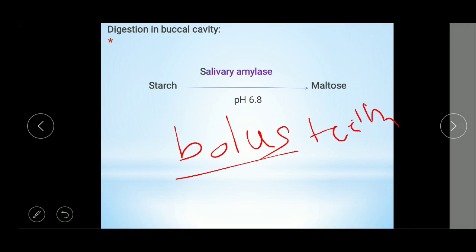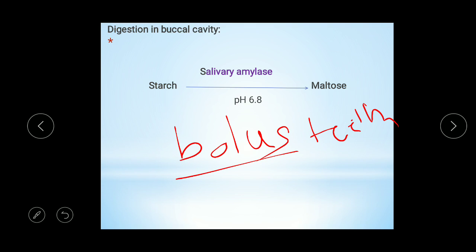Now about the chemical digestion. Chemical digestion takes place with the help of the enzyme salivary amylase, which is secreted by the salivary glands. Salivary amylase acts on starch, and starch gets converted into maltose. The pH for that reaction is 6.8.